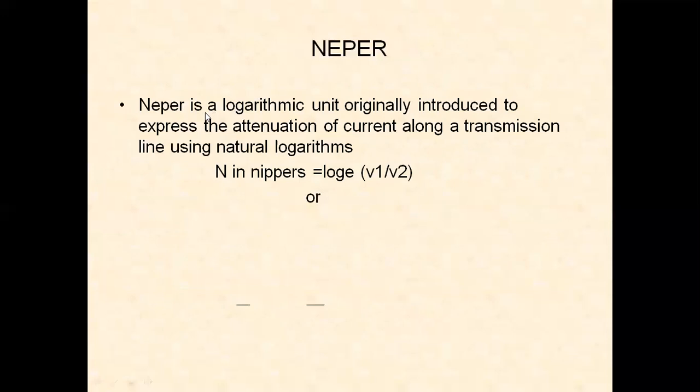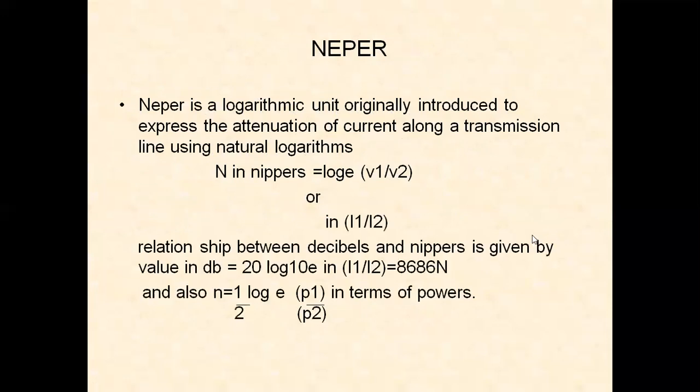We have also another formula for measurement of certain ratios. Neper is a logarithmic unit originally introduced to express the attenuation of current along a transmission line using the natural logarithm. This is log base e of V1 by V2 voltage ratios. When we take log base e, we get nepers. Or in terms of current ratios, log base e of I1 by I2.